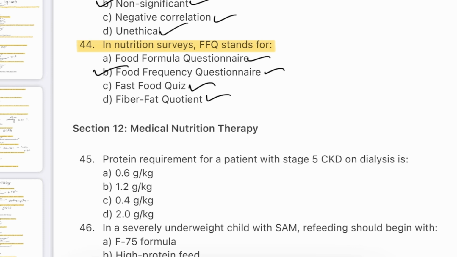FFQ collects data on how often specific food items are consumed over a given period. It is a common method in epidemiological studies to assess dietary patterns. It is easy to administer and useful for large populations. However, it relies on memory and may not capture portion size accurately.